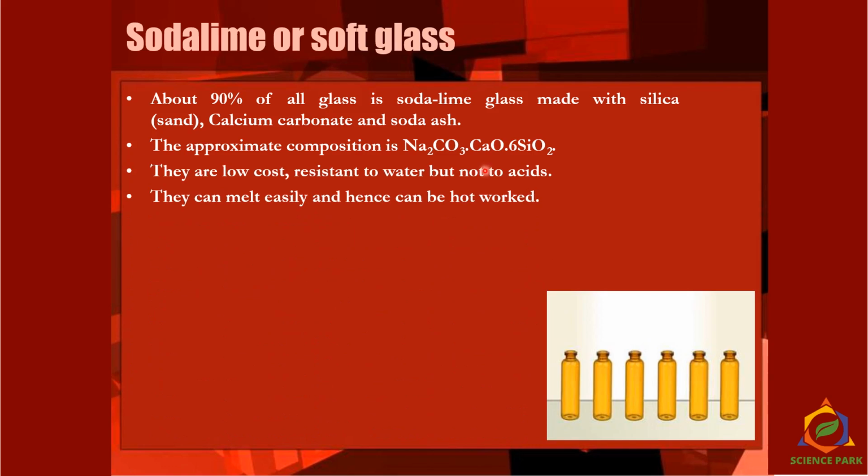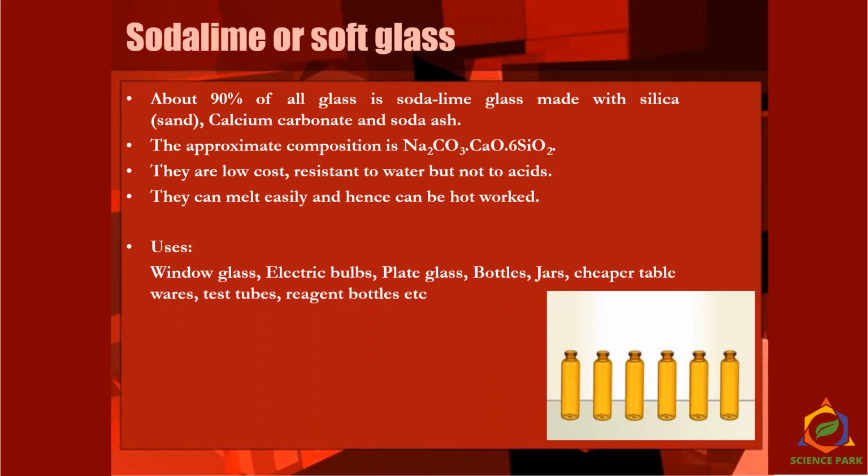You got it? They are low cost, resistant to water but not to acids. Some of the acids really react, like HF reacts with glass. They can melt easily and hence can be worked when they are hot. Now let's see the uses of soda lime glass or soft glass. We make window glass, electrical bulbs, plates, then bottles, jars, cheaper tablewares, test tubes, reagent bottles out of soft glasses.